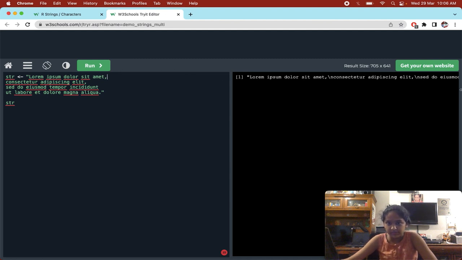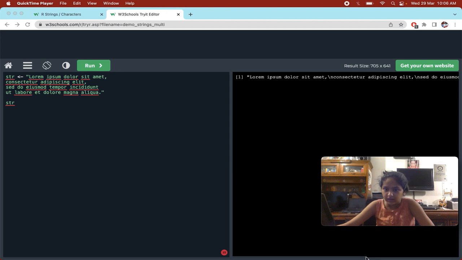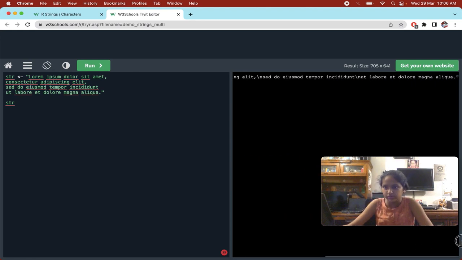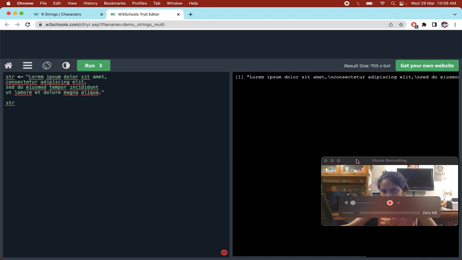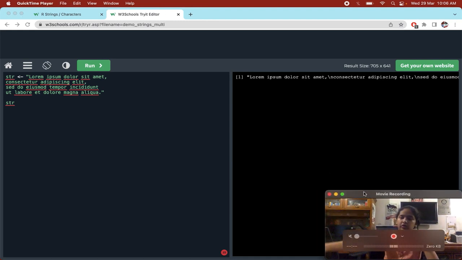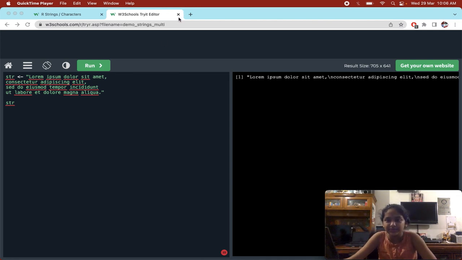But eventually it's going to get the whole string in one line, horizontally. It's not going to give us separate lines.